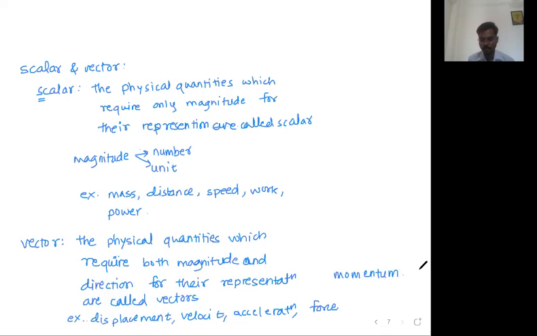Yes. Chalo, next. Now on the next page, let me write the new thing. Why we revise that, you will understand now. Write down representation of vector. How to represent the vector?